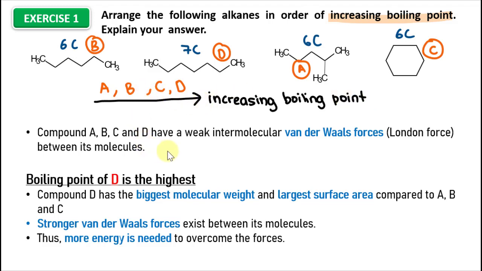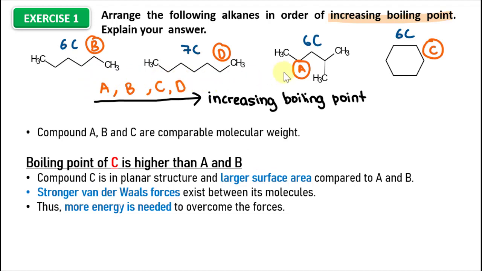Compound D has the highest boiling point. We said D has the highest boiling point because it has the biggest molecular weight. When the molecular weight is the biggest, of course it will have the largest surface area. So stronger van der Waals forces will exist between its molecules. That's why we need more energy to overcome the forces. So that's why D has the highest boiling point.